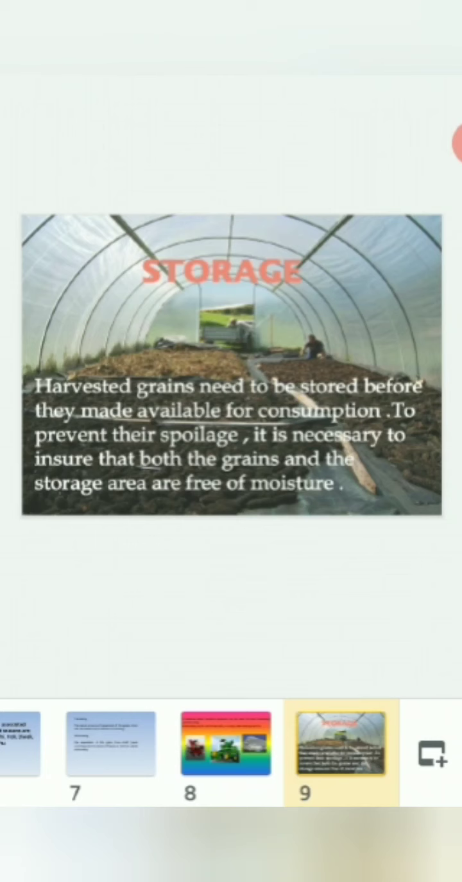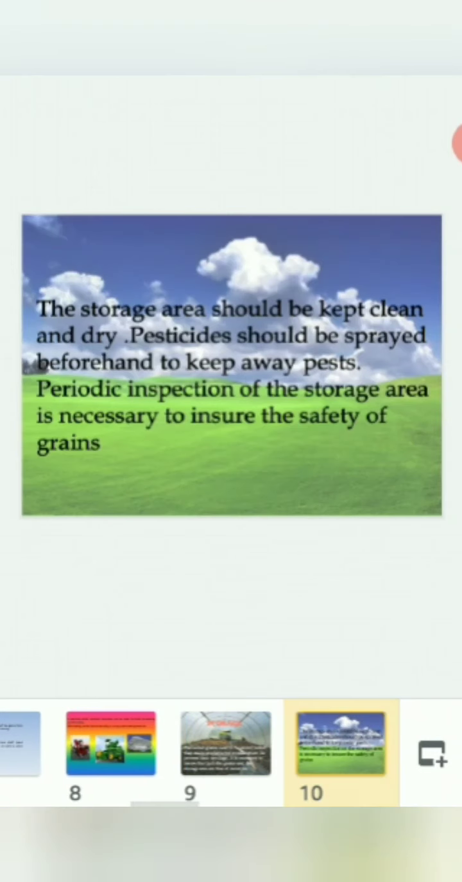Now storage. Harvested grains need to be stored before they are made available for consumption. To prevent their spoilage, it is necessary to ensure that both the grains and the storage area are free of moisture. So here you can see a picture of a storage of the harvested crops. Now the storage area should be kept clean and dry. Pesticides should be sprayed beforehand to keep away pests. Periodic inspection of the storage area is necessary to ensure the safety of grains.